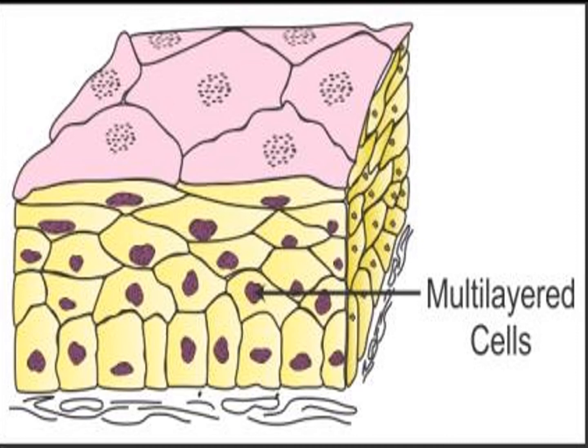The main function of this epithelium is to give protection to the underlying tissues against mechanical and chemical stress. They also cover the dry surface of the skin, the moist surface of the buccal cavity and pharynx.